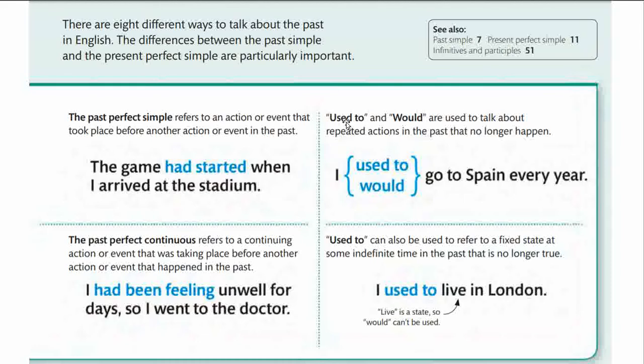Next, we have to express certain habits. Used to and would are used to talk about repeated actions in the past that no longer happen. For example, I used to go to Spain every year.